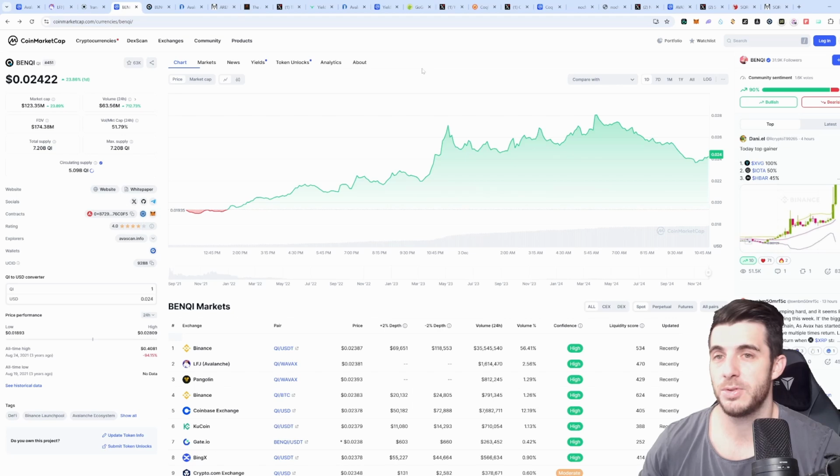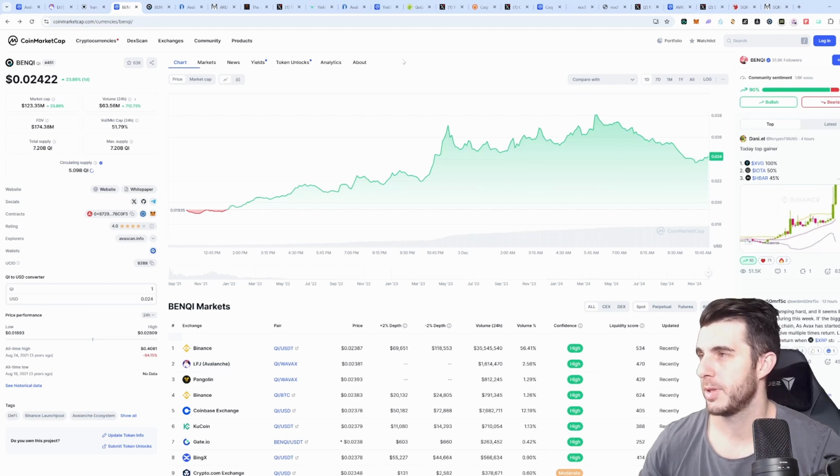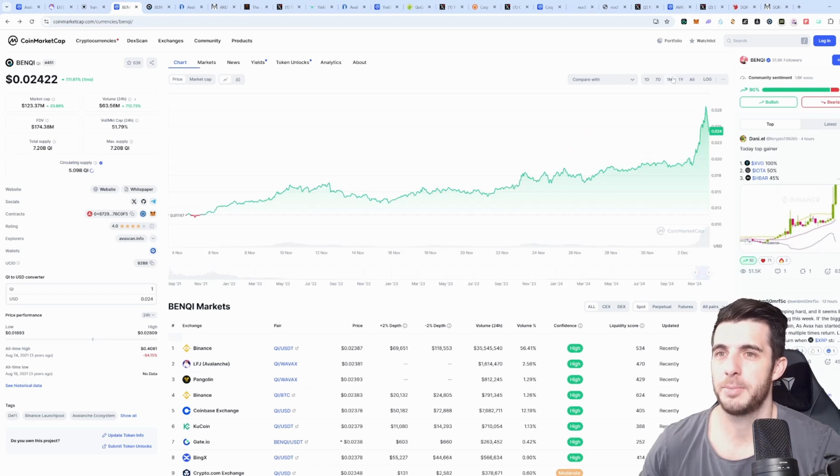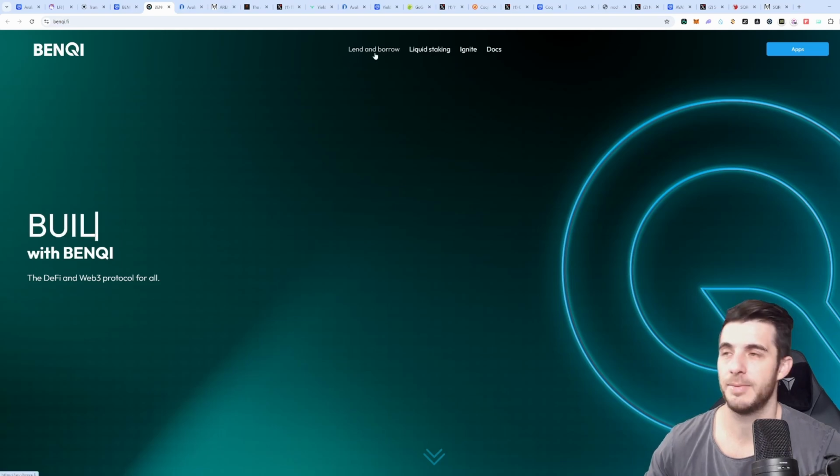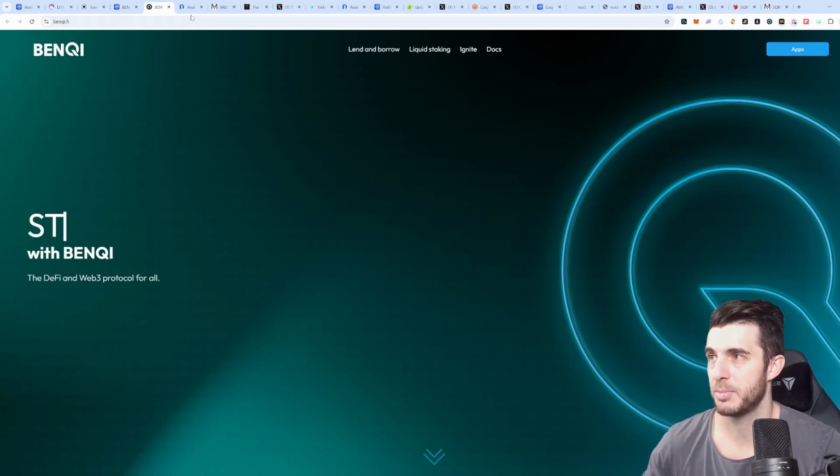So now I'm going to jump into the tokens that I personally bought on the AVAX ecosystem, which I'm really bullish on. And the first one I'm going to be starting with is Banky. This one is a bit of a safer play, and I'm doing it just because it is the #1 platform in terms of staking. You can see here for lending, borrowing, and liquid staking, it is the #1 platform.